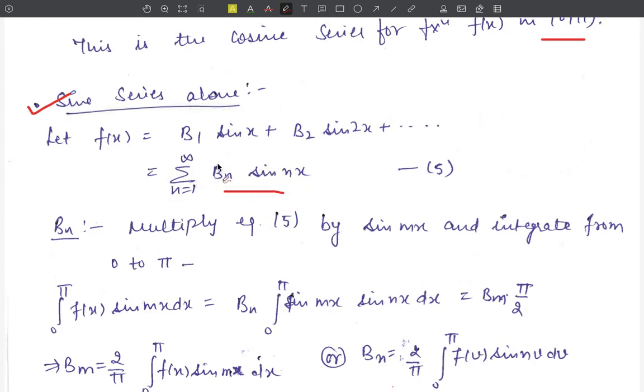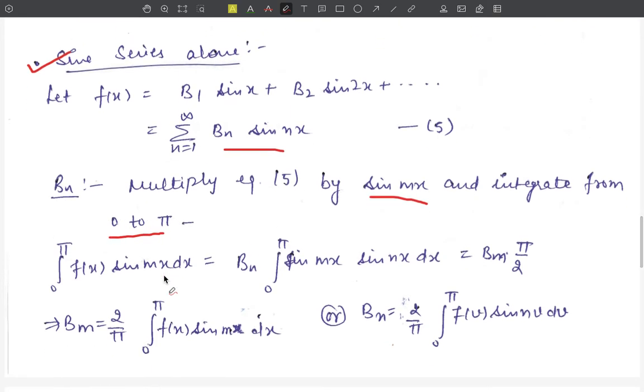Now to evaluate the value of this b_n, we multiply this equation by sin mx and then integrate between the limits 0 to pi. So multiply by sin mx and integrate 0 to pi f(x) sin mx dx, which is equal to b_n integration 0 to pi sin mx into sin nx dx.